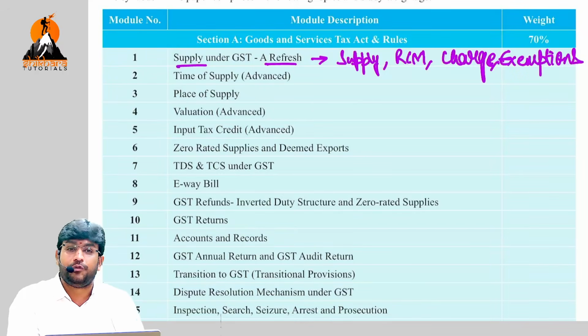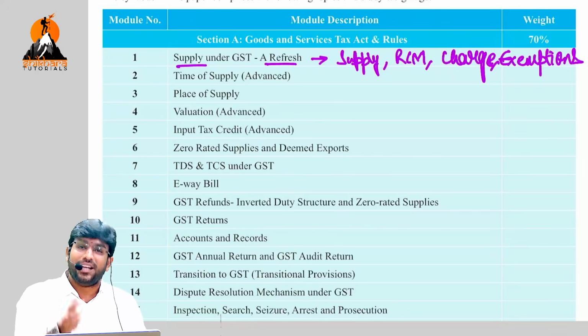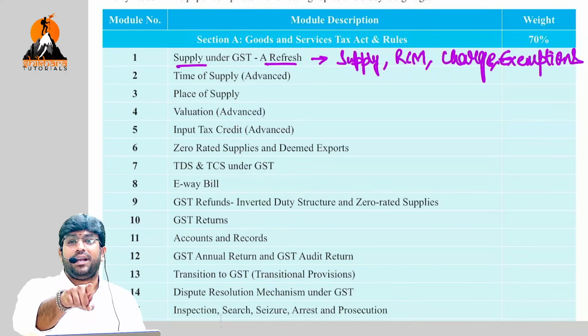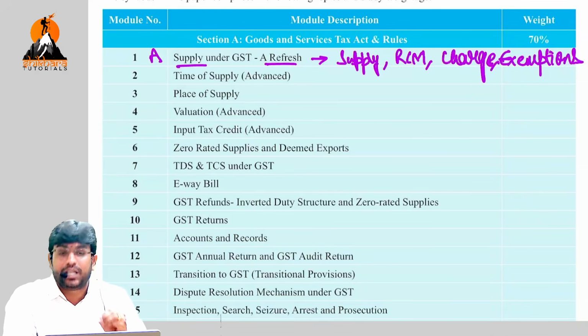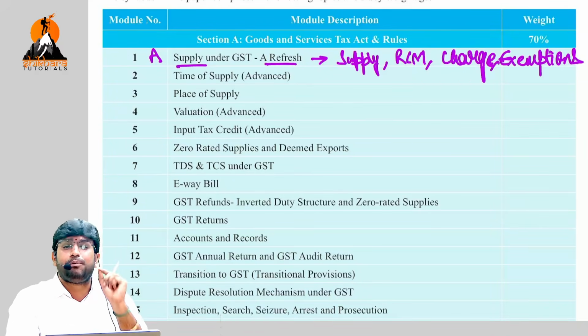This sounds like a refresher, but it is not. If you already learned properly in CA Inter, then it is a refresher. If you have not learned it in Inter, then it is not a refresher. It is something new for you. I am sure about it. Clear? This topic is definitely an A topic, because there is a high probability that questions will come in the examination, especially from